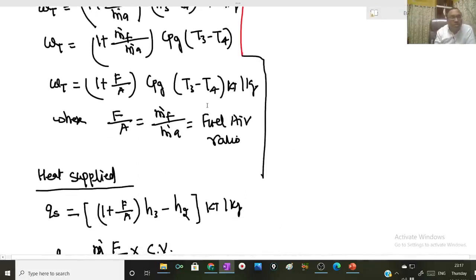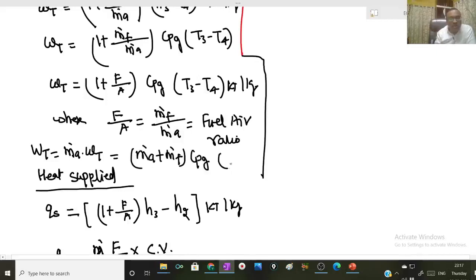Now here the total turbine work will be m dot a into small wt, and this will be equal to (m dot a plus m dot f) into Cpg into (T3 minus T4) kilowatt.